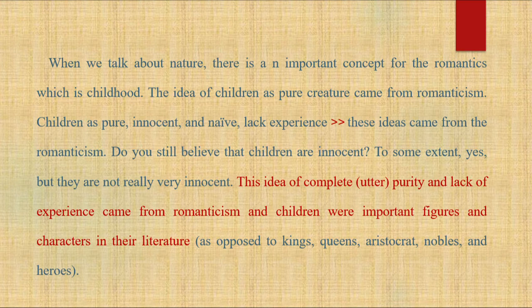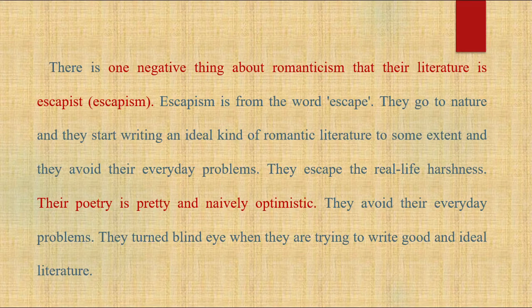When we talk about nature, there is an important concept for the Romantics which is childhood. The idea of children as pure creatures came from Romanticism. Children as pure, innocent, and naive, lacking experience. These ideas came from Romanticism. Do you still believe that children are innocent? To some extent, yes, but they are not really very innocent. This idea of complete, utter purity and lack of experience came from Romanticism, and children were important figures and characters in their literature, as opposed to kings, queens, aristocrats, nobles, and heroes.